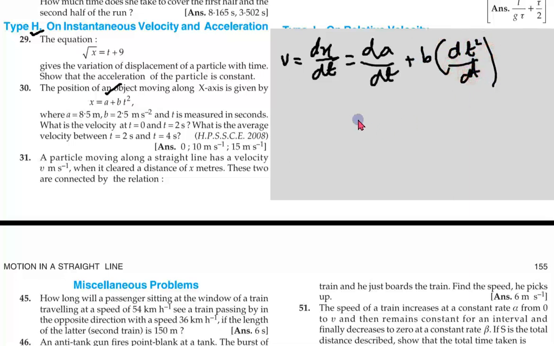If a is constant, it doesn't change with time. So the first term will be 0, plus the derivative of t square, which is 2 b t.